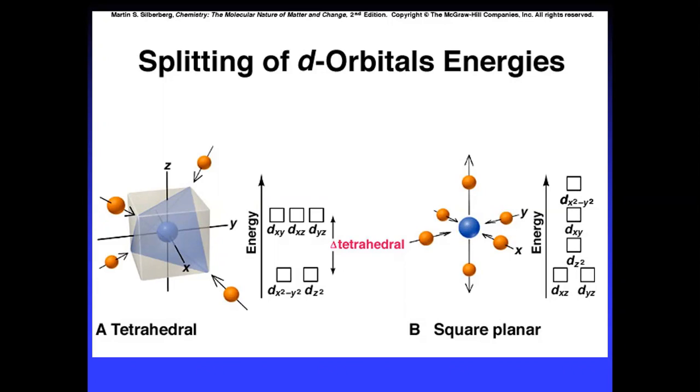The orbitals lying along the axis experience more repulsion, gain more energy, and have less stability. So the d orbitals split into eg and t2g, and there is further division in the eg orbitals, and similarly in t2g.